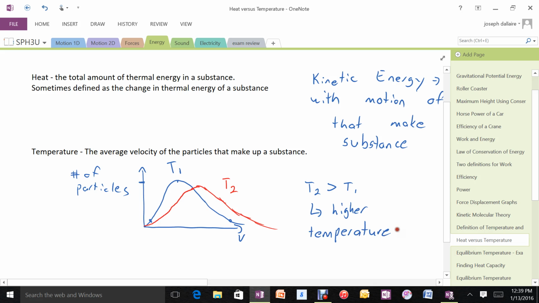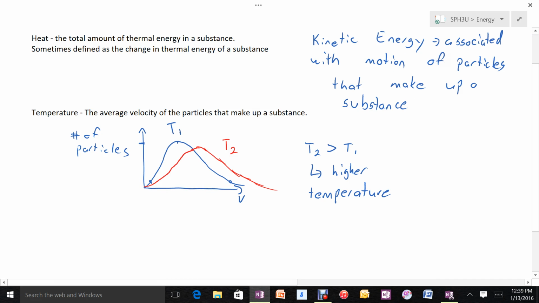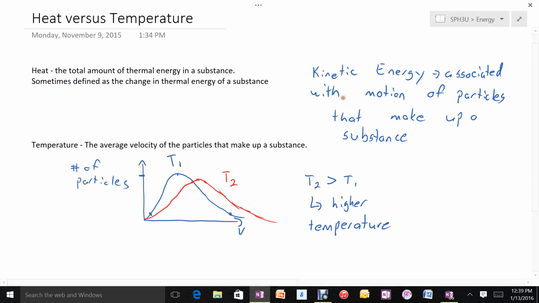Obviously, these two concepts are connected. The higher your temperature, the more thermal energy you have. But we have to remember that there's more than one factor that goes into determining how much energy something has. The energy isn't just based on the temperature. The energy would also be based on the mass of the substance and the type of substance.